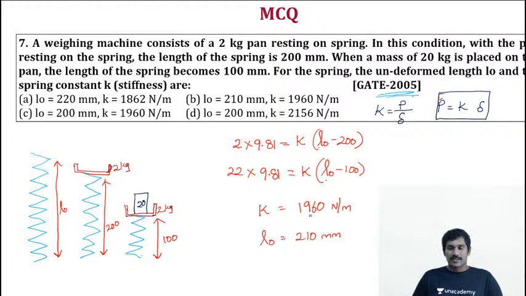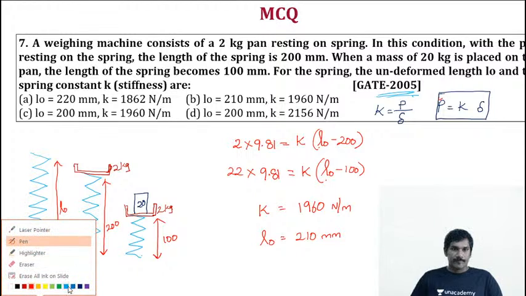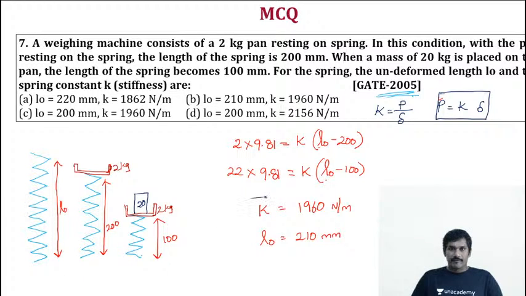Okay, so stiffness 1960 and free length is 210 millimeters. That's the final answer.